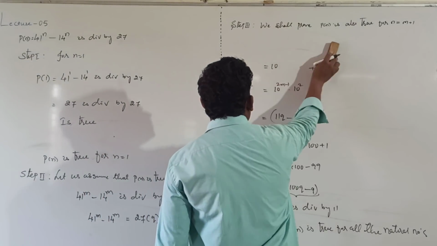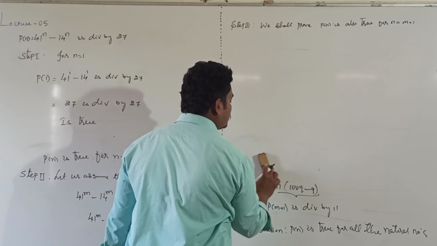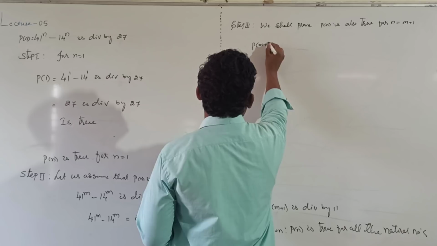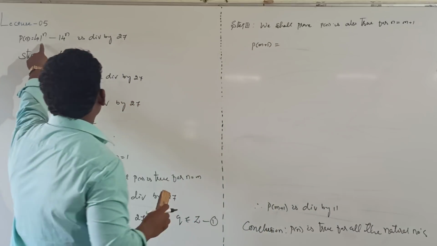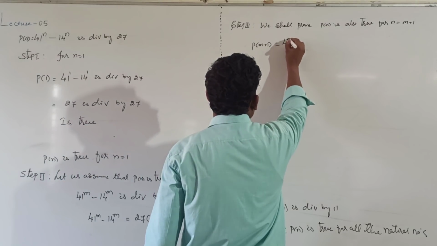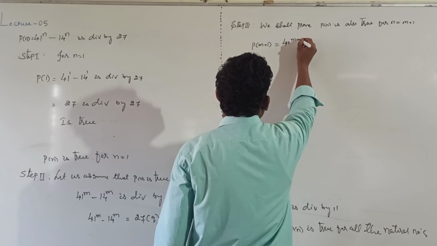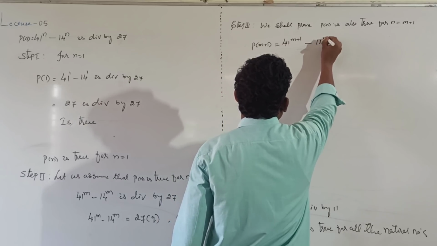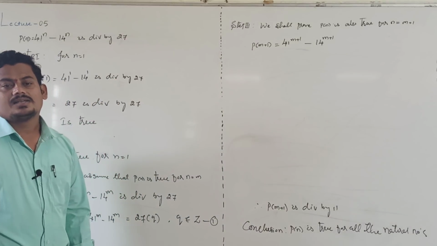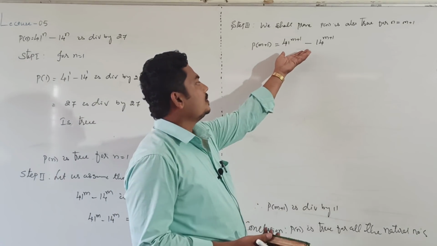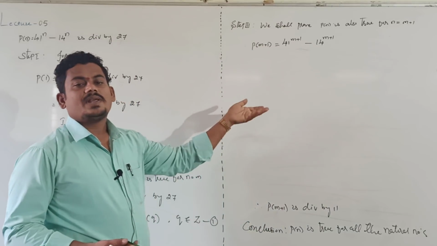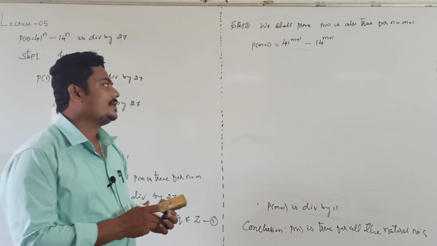Then verification for n equal to m plus 1. Directly replace n as m plus 1. P of m plus 1 is equal to, replace n as m plus 1, 41 power m plus 1 minus 14 power m plus 1. But we can't say whether it is divisible by 27 or not. We don't know whether it is divisible by 27 or not. Just simplify and conclude whether it is divisible by 27 or not.